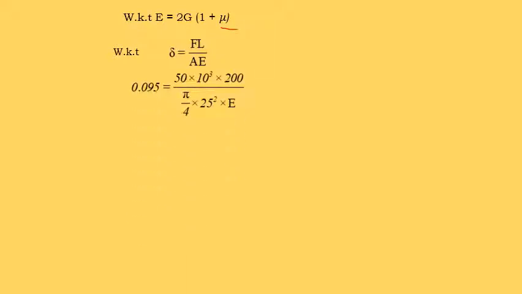So in this equation, delta is equal to FL by AE. Delta is given, substitute, then the force or load is 50 kilonewton, therefore 50 into 10 to the power of 3. Gauge length is 200 and area of the circular specimen is pi by 4 into d square, correct? So pi by 4 into diameter 25 square, and here Young's modulus is unknown. If we solve this equation, we will get the Young's modulus value. So capital E is equal to 21,440.34 Newton per millimeter square. So this is Young's modulus.